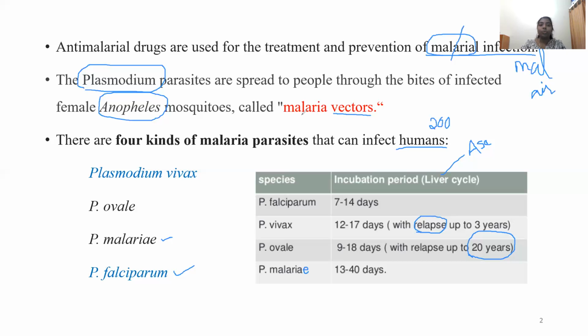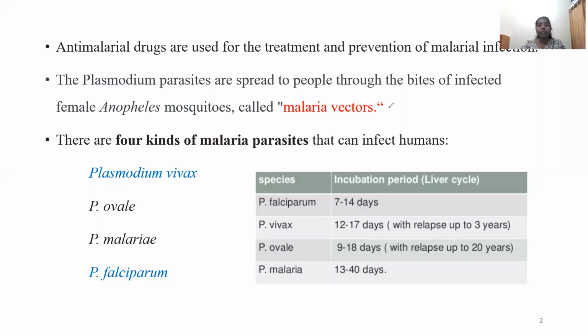And the Plasmodium which produces the infection is of 4 or 5 different types, the fifth type being Knowlesi. We have 5 common types of malarial parasites which can infect humans, though there are more than 200 parasites known to mankind. Am I clear up till here? I will proceed with the next part.